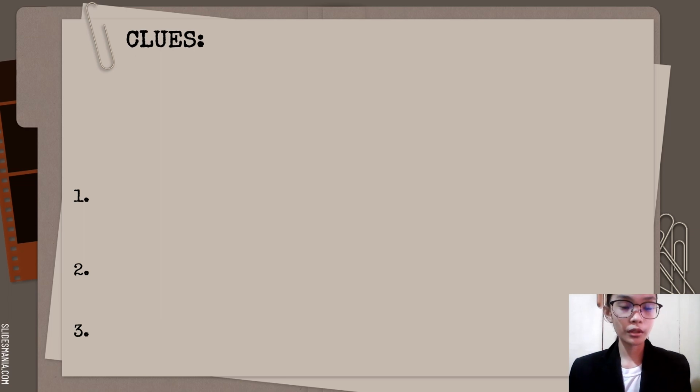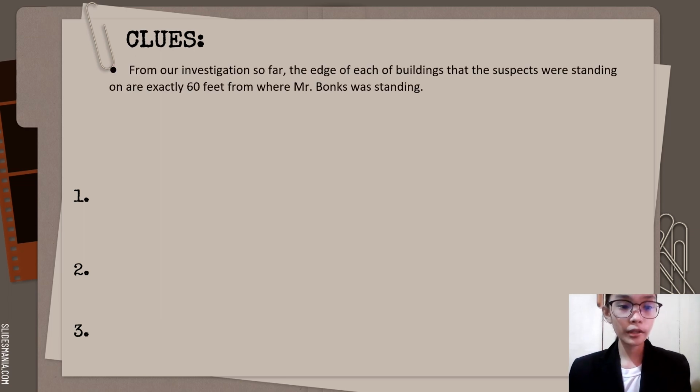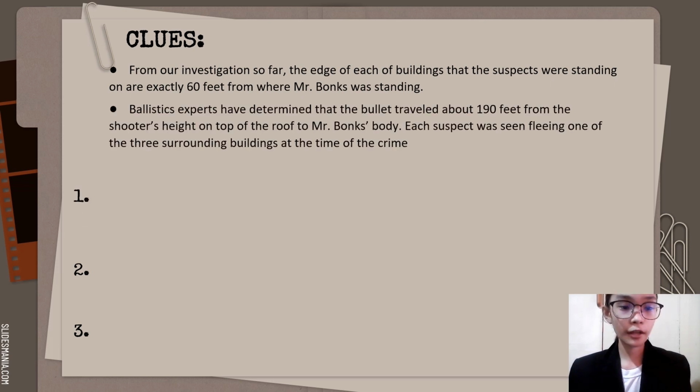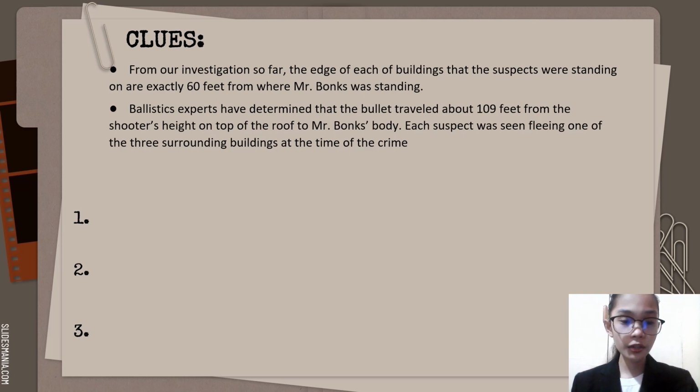For the clues, from our investigation so far, the edge of each of the buildings that the suspects were standing on is exactly 60 feet from where Mr. Bongs was standing. Ballistics experts have determined that the bullet traveled about 190 feet from the shooter's site on top of the roof to Mr. Bong's body. Each suspect was seen fleeing one of the three surrounding buildings at the time of the crime. And here are our three suspects.